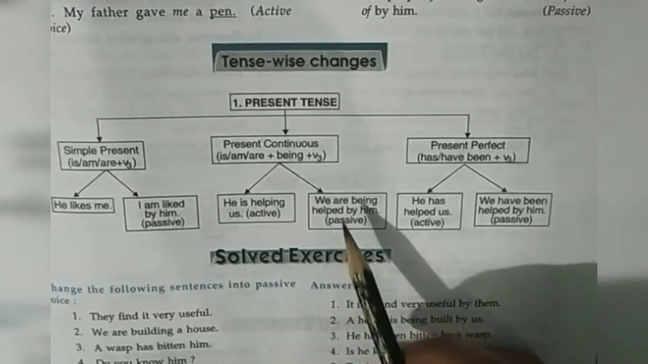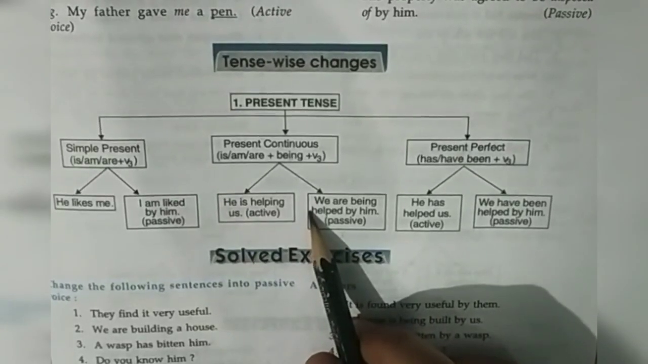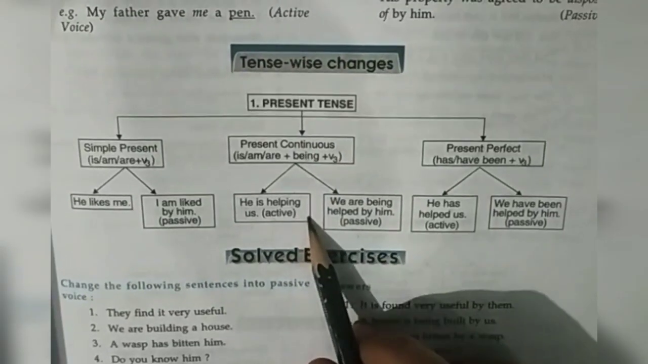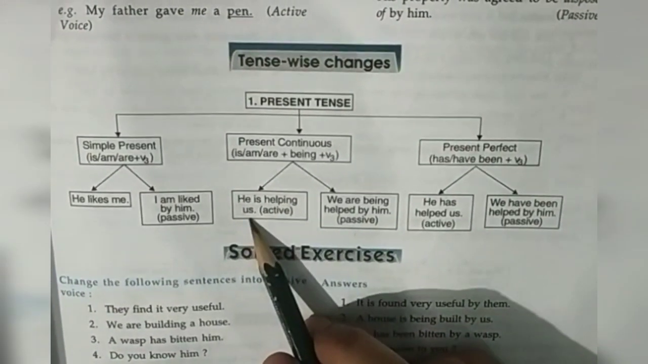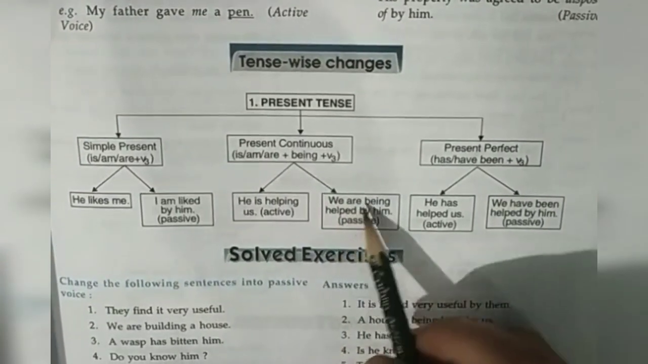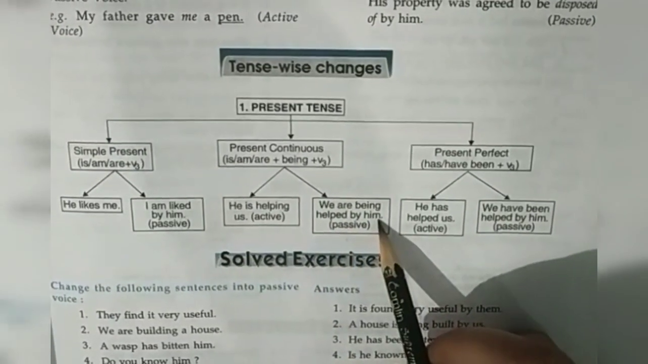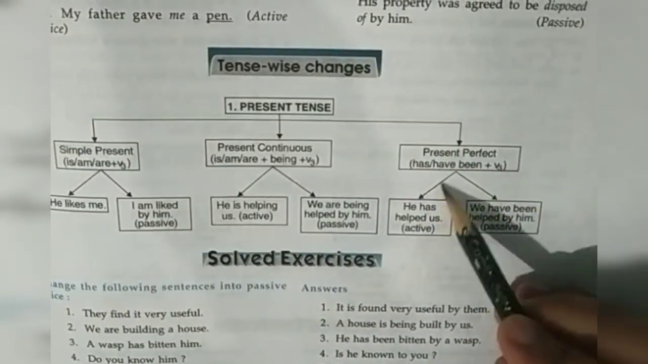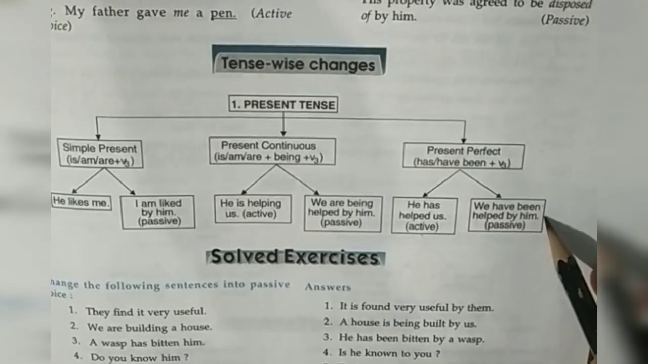Passive voice. Check to see if the object of the active voice is a singular word or a plural word. If it is a plural word, then the verb will be in agreement with the subject in the passive voice. For example, he is helping us. Us is plural. So here, when we change into passive voice, we are being helped by him. Here the verb we use is are. Present perfect: has, have been and the third form of the verb. He has helped us. Active voice. We have been helped by him. Passive voice.